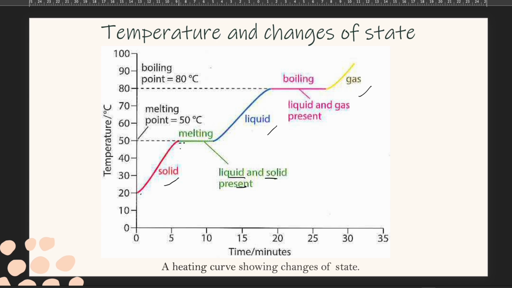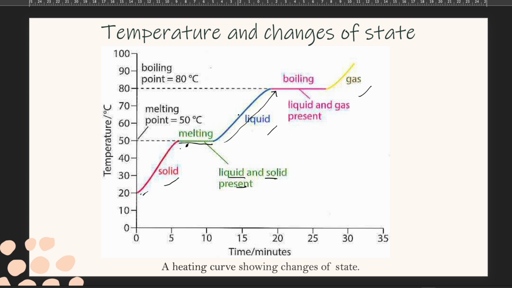So the temperature here remains constant during melting because the heat that is used to change the solid to liquid is used to overcome particle attraction, allowing particles to move. So at the melting point, potential energy increases, but not kinetic energy. After all the solid melts, heat energy raises the kinetic energy of the liquid particles. So now it goes to here.